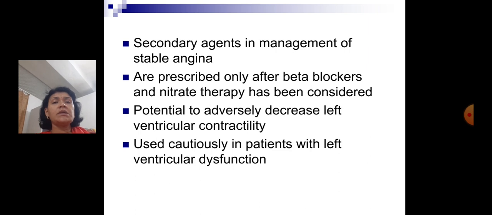Calcium channel blockers are secondary agents in the management of stable angina and are prescribed only after beta blockers and nitrate therapy have already been considered. They have a potential to adversely decrease left ventricular contractility. So before starting, we should always get an echo done, and if there is severe LV function impairment, we should avoid calcium channel blockers.